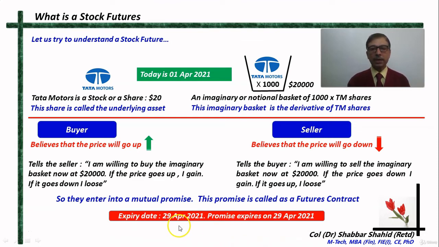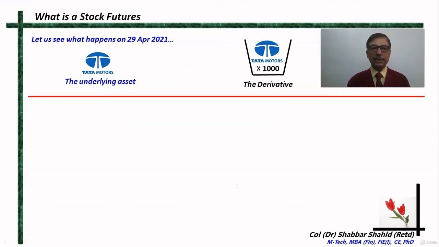That promise remains valid till the expiry date. Let us say that 29th April 2021 happens to be the expiry date. So on 29th April 2021, this promise will expire, and this imaginary basket, which is not there anyway, will be forgotten.